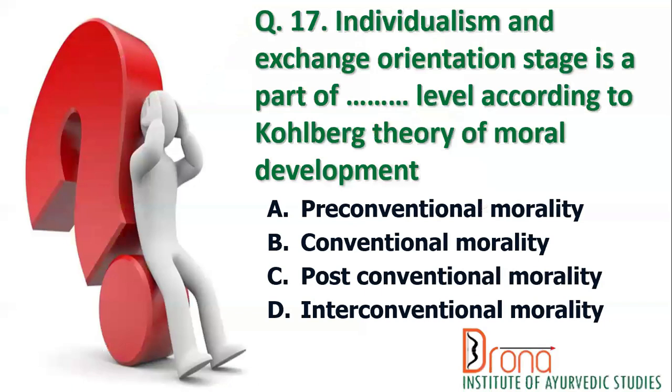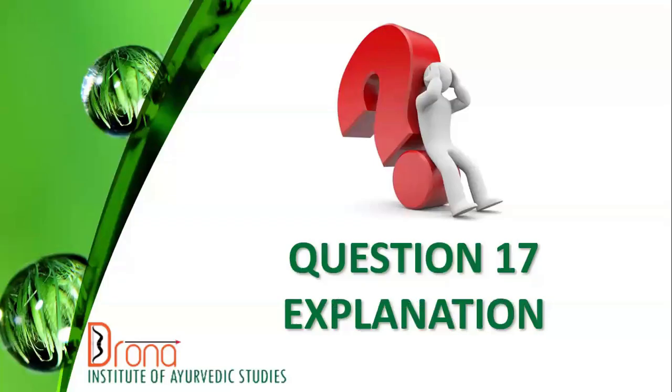Question number 17. Individualism and exchange orientation stage is a part of dash level according to Kohlberg theory of moral development. The options are A. Pre-conventional morality, B. Conventional morality, C. Post-conventional morality, and D. Interconventional morality. So the answer is pre-conventional morality.